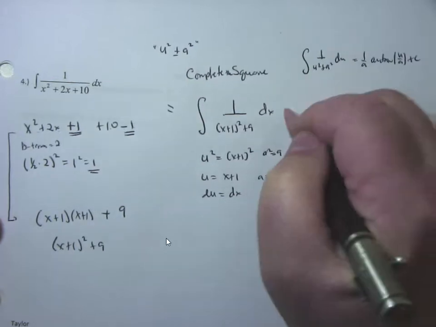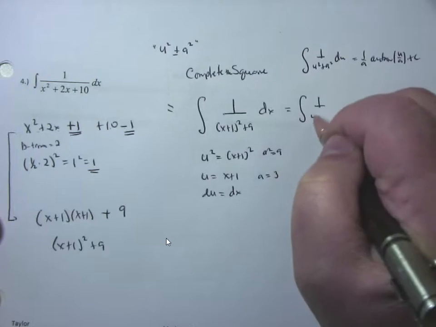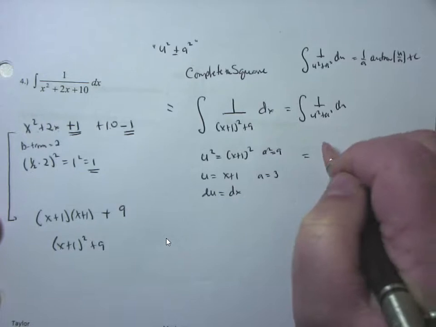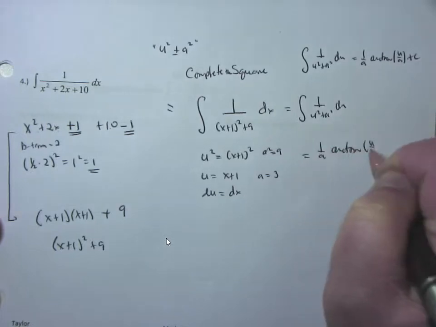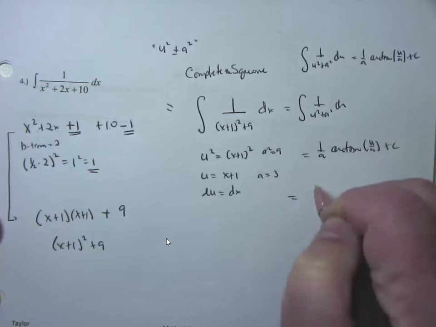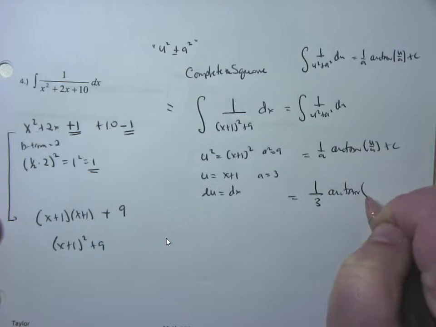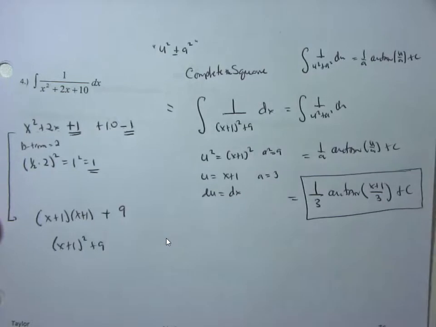So this is actually a complete and easy substitution of 1 over u squared plus a squared du, which is equal to 1 over a arc tangent of u over a plus c, and I back substitute. 1 over a is 1 over 3, arc tangent of u, which is x plus 1, over a, which is 3, plus c, and there's my answer. And don't forget to put parentheses around your numerator there.